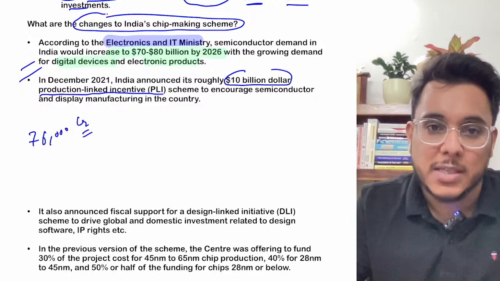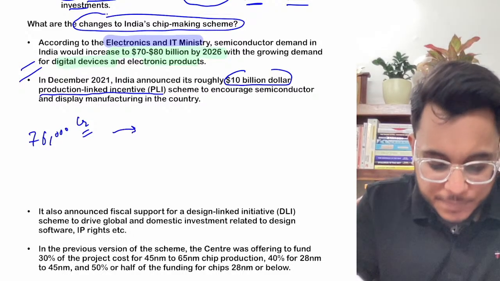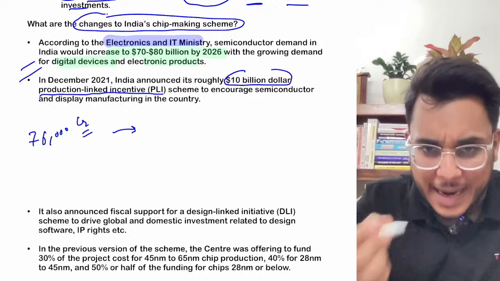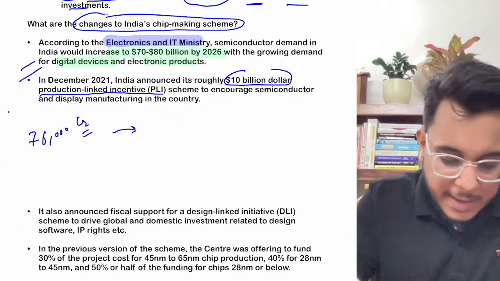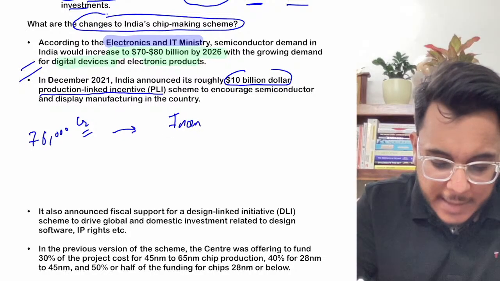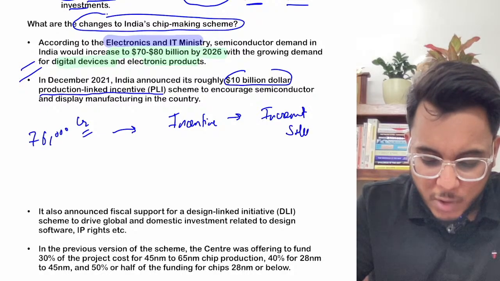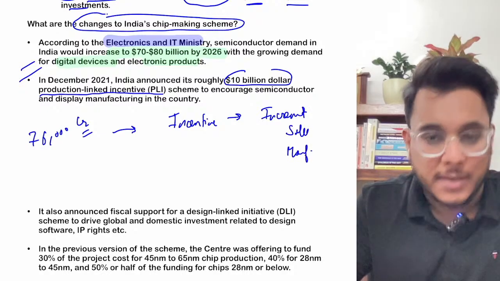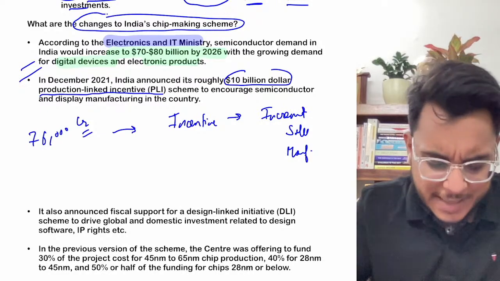Now, what will happen in this particular scheme? It is a production linked incentive scheme. Incentives will be provided for the incremental sales, for the incremental manufacturing. Now, what incremental sale and incremental manufacturing mean, very simply I'll tell you.